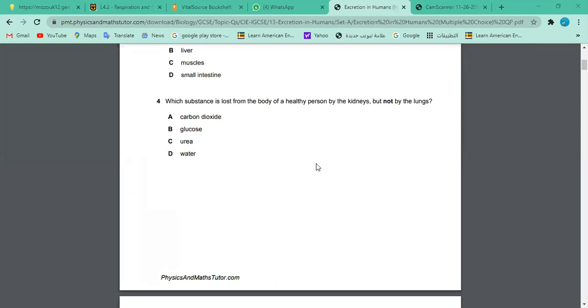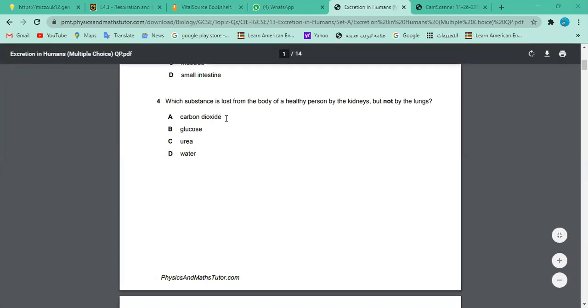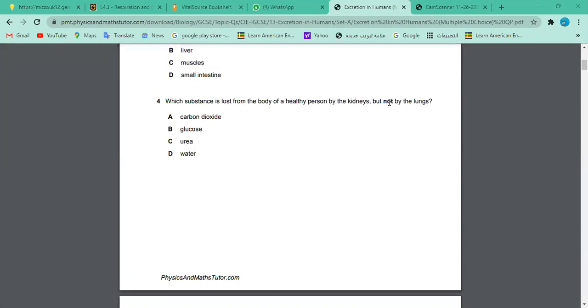So they have made a little bit of a trick. Maybe carbon dioxide is removed by what part? By the lungs, right? Carbon dioxide is a gas. Yeah, Hala, okay. What is the correct answer? B. Glucose. Okay, is it B, or do all of you agree with that? Do you think that we should lose glucose in the urine? What we discussed about the excretion of glucose in the urine, what happens to glucose? If you remember, glucose is reabsorbed, right?